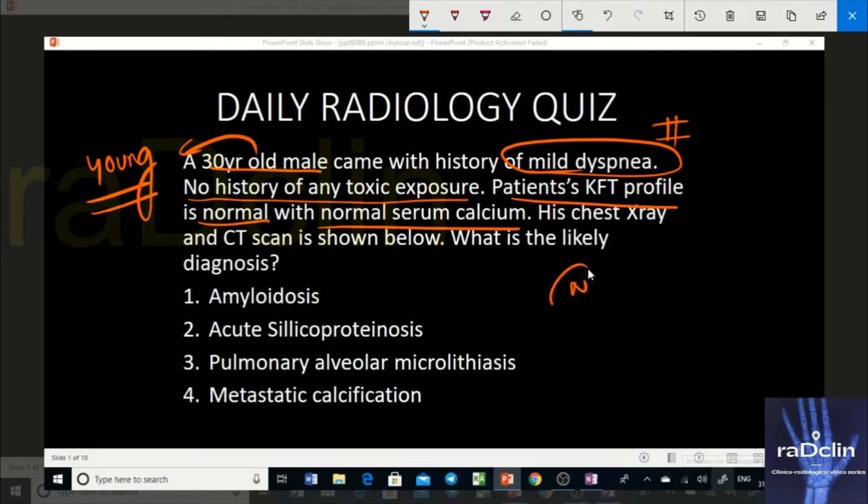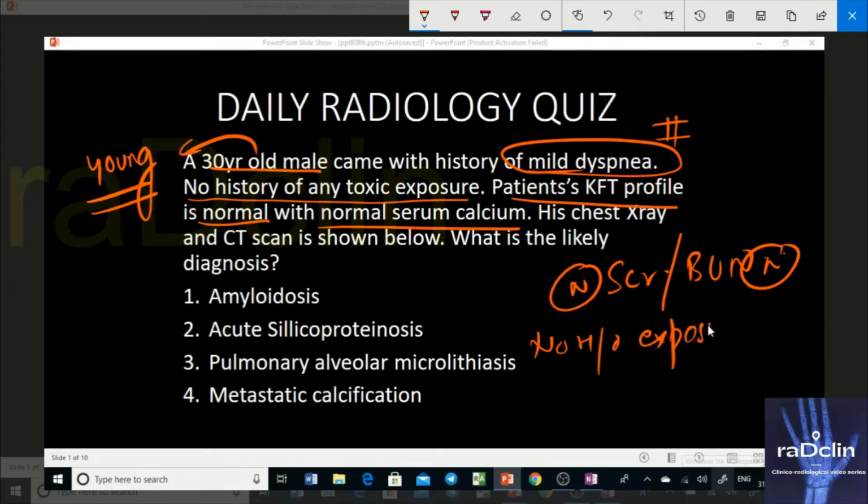The patient's normal KFT profile means the serum creatinine and BUN, these are the parameters that are going to be normal. The patient has no history of any toxic exposure, and no history of occupational exposure either. For example, toxic fumes or toxic gas, or drugs, or, let's say, silica exposure or asbestos exposure. So we do not have any kind of toxic exposure, which rules out one of the differential diagnoses among the options, and that is acute silicoproteinosis. That is out of the list because there is no history of toxic exposure.